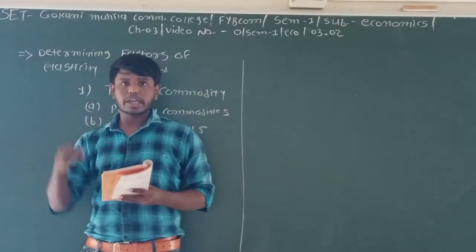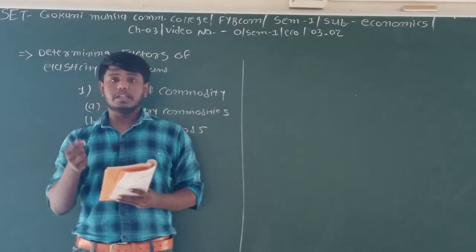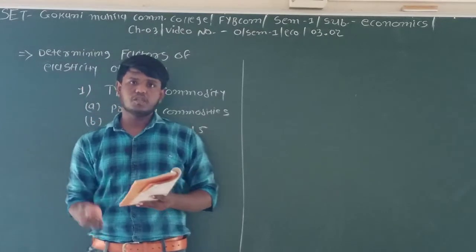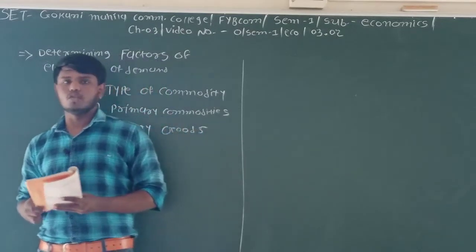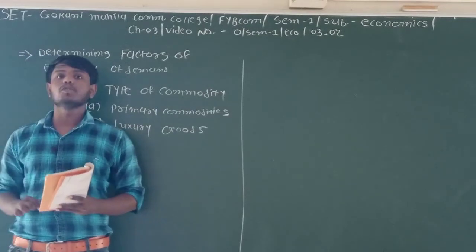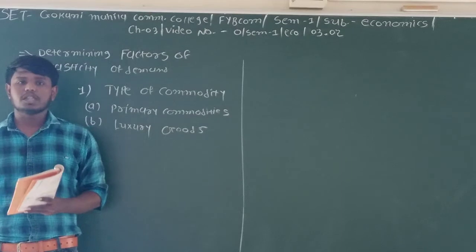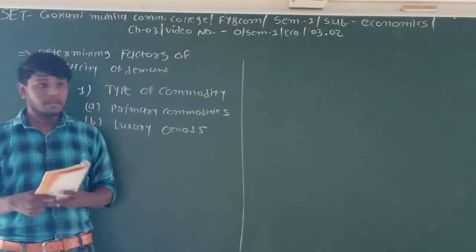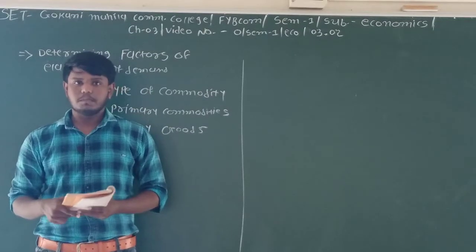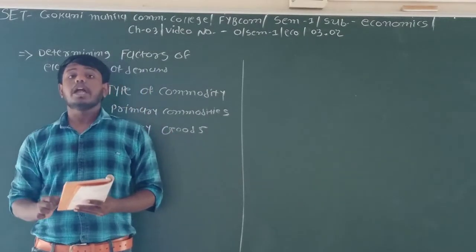Here you should also keep in mind that something may be a necessity for one person and a luxury good for another. For example, for a Bollywood actor like Nawazuddin Siddiqui, a car is a necessity, because according to their status symbol, this is required.